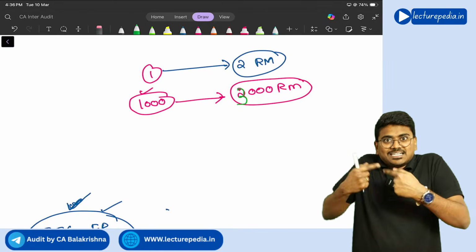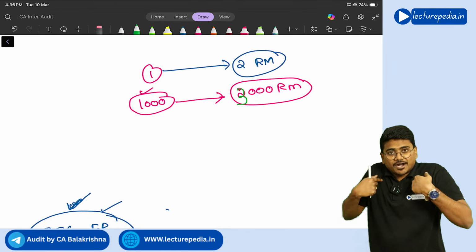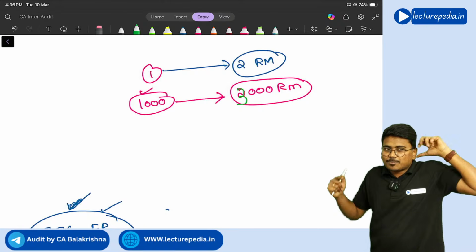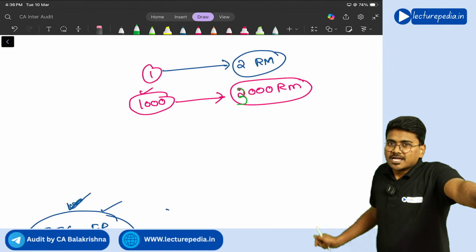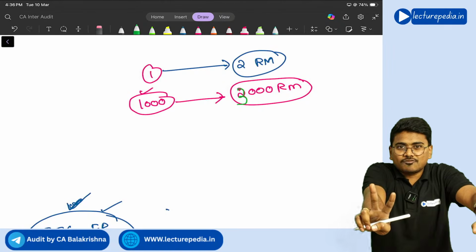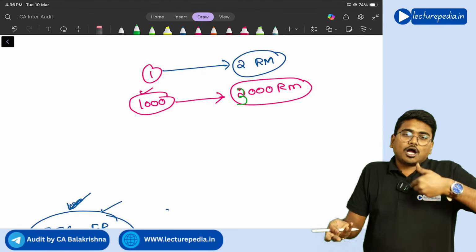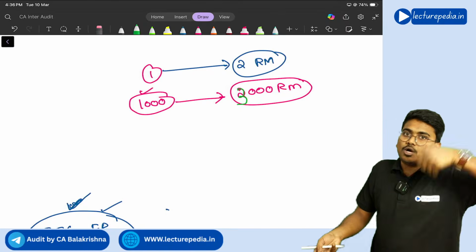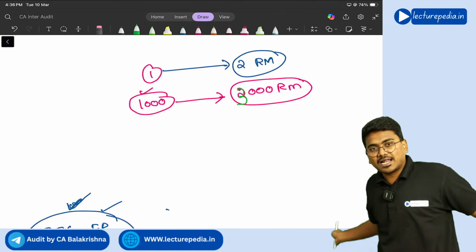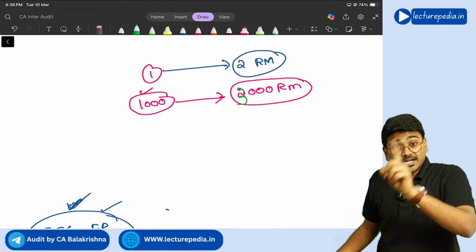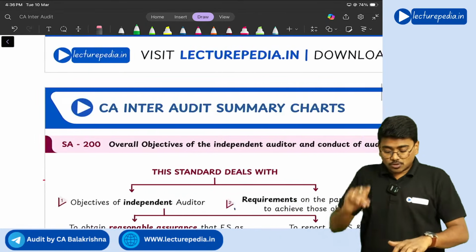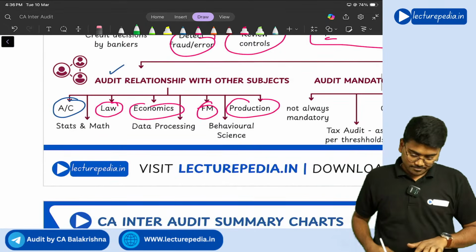To identify this, first of all, the auditor should know that manufacturing this product requires 2 units of raw material. If the auditor doesn't know that, how will the auditor question the management? The auditor will have to blindly believe whatever the management says. Correct or not? So it is important that the auditor also has knowledge about production.